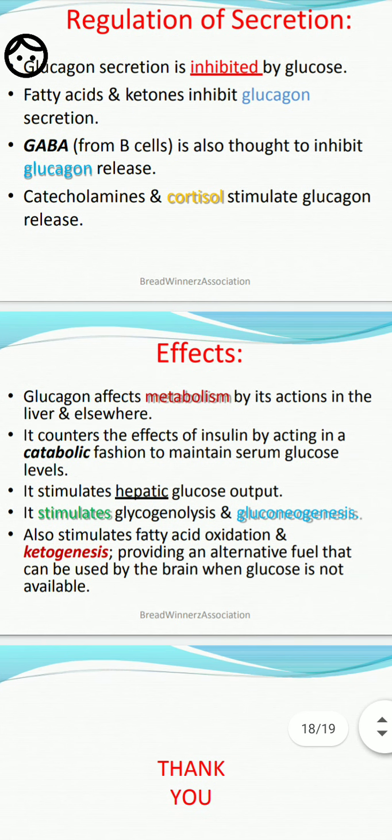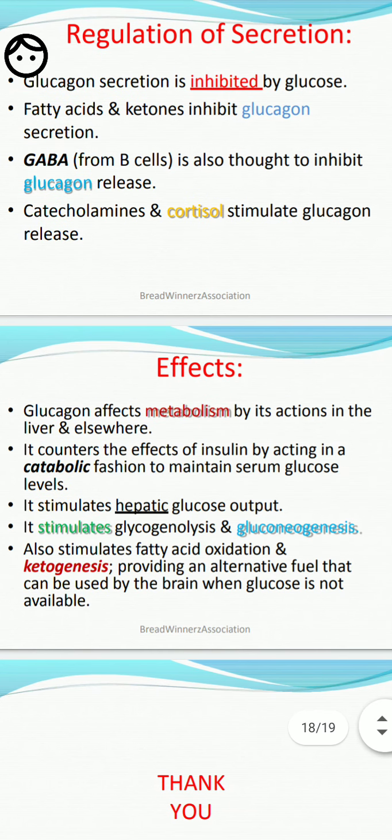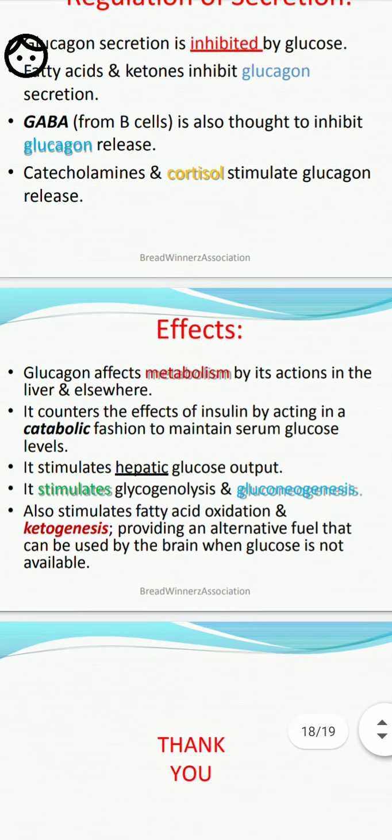It also stimulates fatty acid oxidation and ketogenesis, providing an alternative fuel that can be used by the brain when glucose is not available. In this way glucagon shows its effect, and its release or lack of release affects our body.